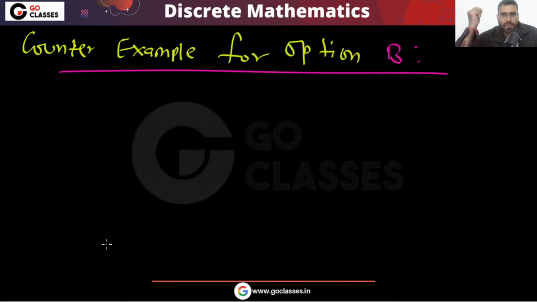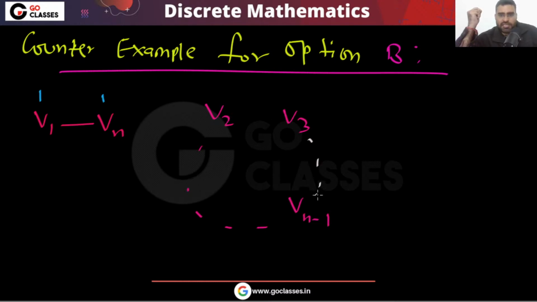You can easily create a counterexample like this. Just connect V1 and Vn. Now this is degree 1, this is degree 1. And the remaining vertices, like V2, V3, and so on up to Vn minus 1, let's assume you have 11 vertices here, so you can take n equal to 13.